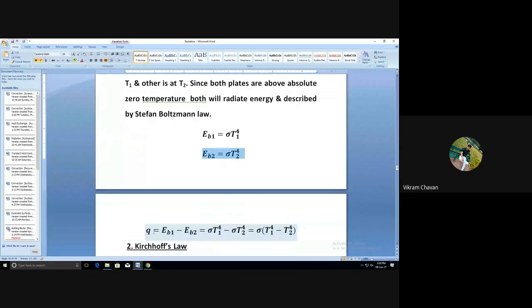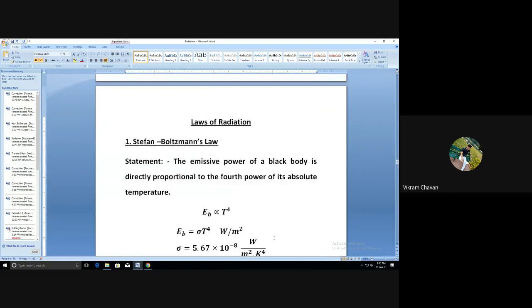So that will be nothing but the heat flux, and it will be given as E suffix B1, that is the emissive power of black body 1, minus the emissive power of black body 2, that is EB2. That will be equal to sigma multiplied by T1 raised to 4 minus sigma multiplied by T2 raised to 4, and if you take the sigma common, it will be equal to sigma multiplied by T1 raised to 4 minus T2 raised to 4. So this is about the Stefan-Boltzmann law.